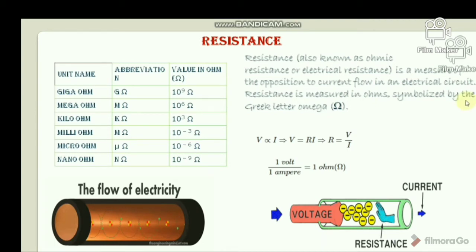Silver is an extremely good conductor of electricity, but it is not widely used in electrical systems because of its high cost. You all know that. Aluminum is a good conductor, and it is a commonly used conductor because of its low cost and plenty of availability. Copper is another good conductor, commonly used in different electronics and electrical circuits, and it is a better conductor than aluminum, but at the same time it is costlier than aluminum.